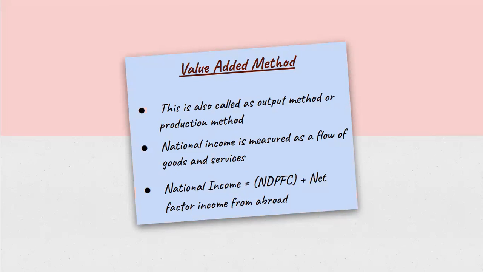A value added method is also called output method or production method. Now, in this method, national income is measured as a flow of goods and services. Okay, so we calculate the money value of all the final goods and services produced in the economy during a year. Now, we have already explained the meaning of final goods and intermediate goods. So, the formula for national income by value added method is NDPFC, that is net domestic product at factor cost, plus net factor income from abroad.